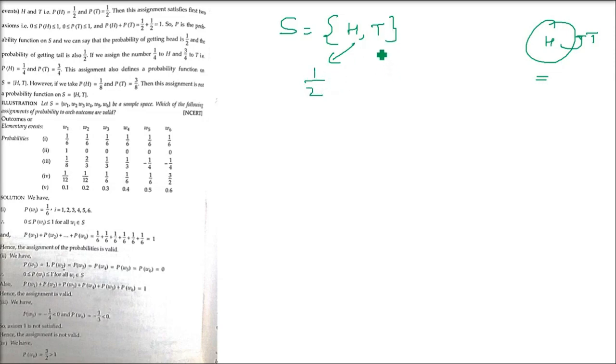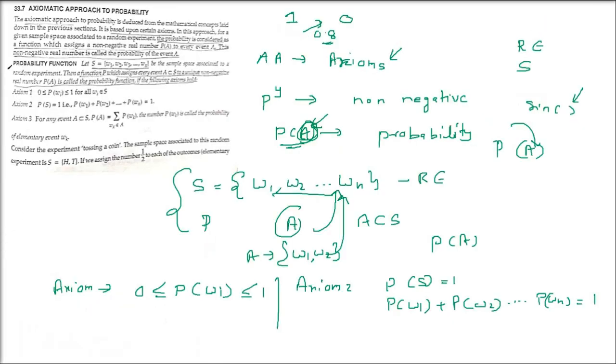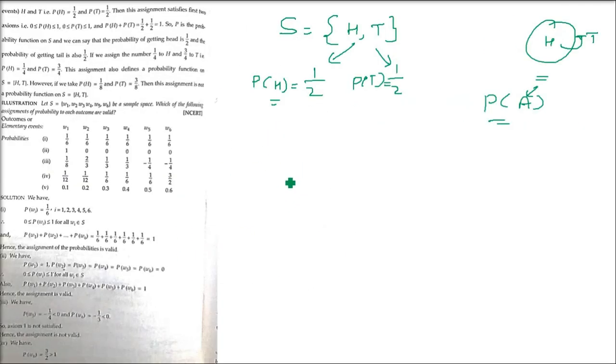If we assign the number half, which is actually the probability, to each of the outcomes, which are the elementary events H and T, that is the probability of head is half and the probability of tail is half. Now let us see whether this assignment of half satisfies the first two axioms or not. What were the two axioms? As I said, there is one more axiom, but we are taking the two axioms which are important.